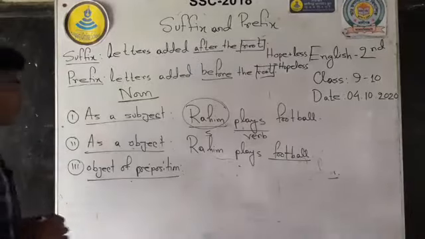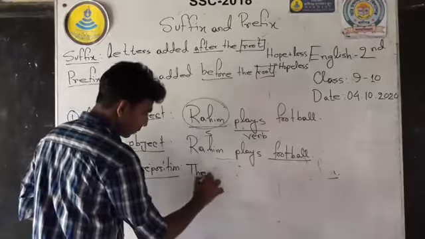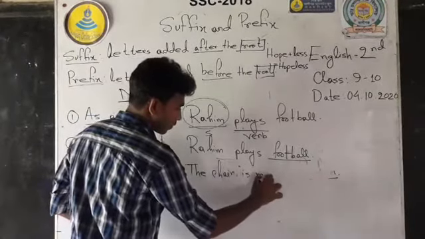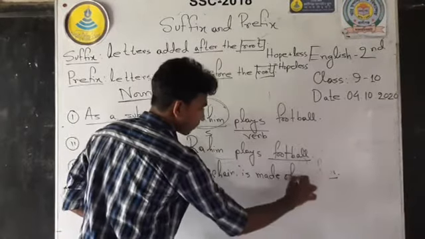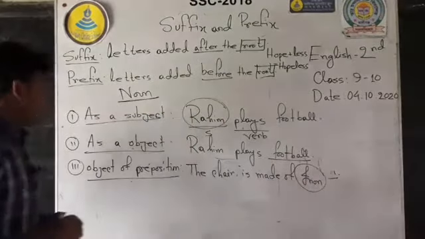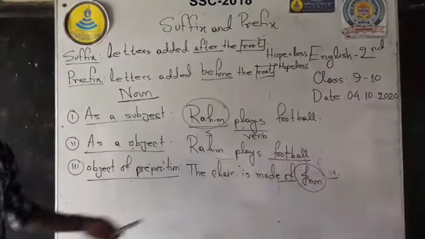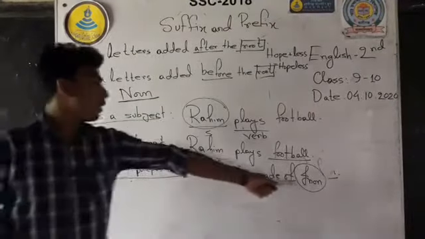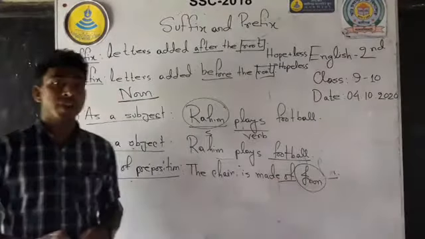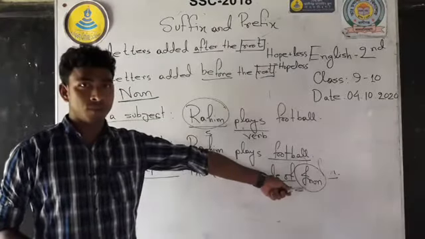Object of preposition. Here you can see it's a preposition. So here iron is an object of preposition. And you have to know that after the preposition, we can use noun.